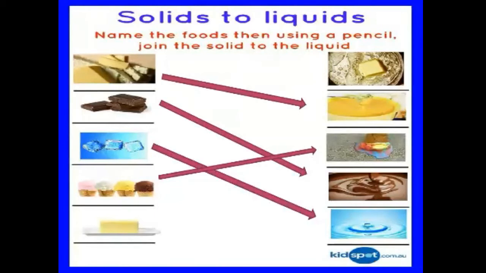Okay, my dearest students. And what about this? Do you know the name of this? Yes, good students. Butter. Butter after melting changes into melted butter. Mama puts the butter on your paratha. Do you like butter with paratha? Okay. So why does she use it? Because butter melts and turns into melted butter. So I used different examples here to make your concept clear of how solids turn into liquid. There are some solids which change into liquid.